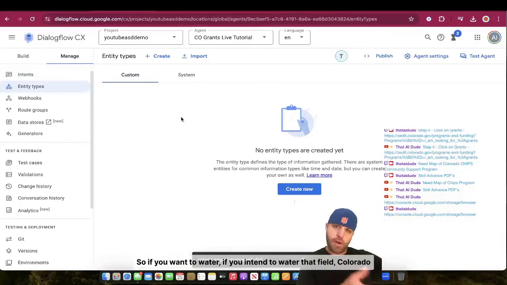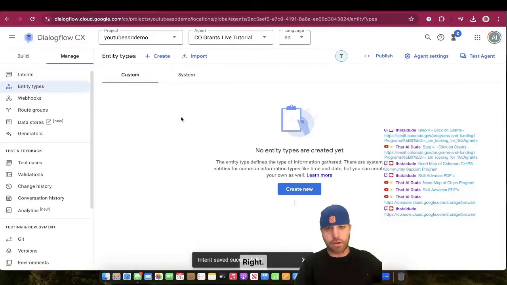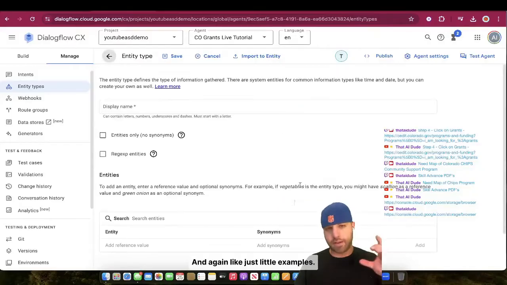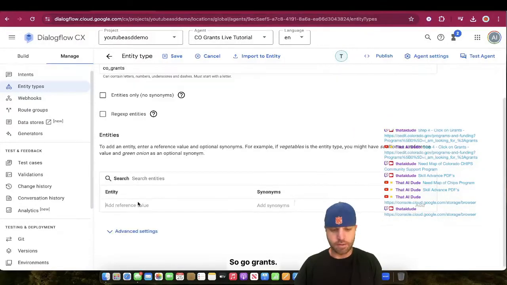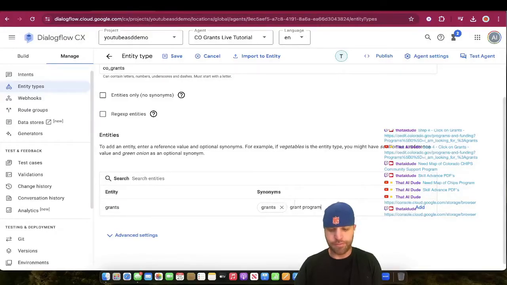So if you intend to water that field, Colorado grants, or you intend for the conversation to go that way, you got to tell the AI, well, your entity of Colorado grants is over here. And we're going to identify it. Like, that's the entity we want to go to, all right? So simple example here too. And again, just little examples, but we'll go CO grants. So we'll go grants, grant program, CO